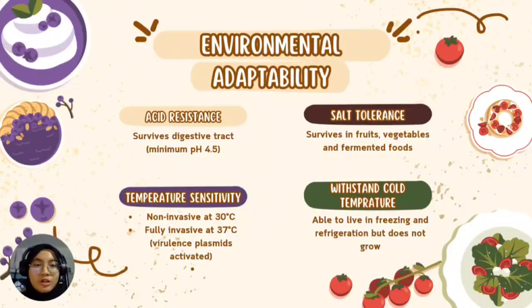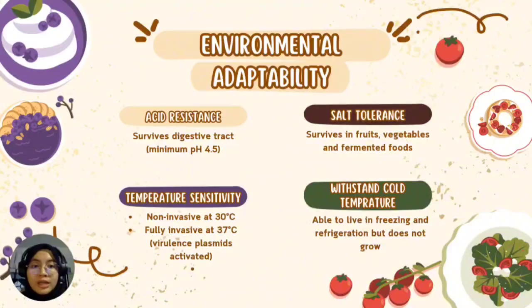So Shigella shows environmental adaptability. At body temperature, 37 degrees Celsius, it becomes invasive, expressing virulence plasmid genes like IpaA, IpaB, IpaC, and IpaD. These are essential for infection. Interestingly, at ambient temperature like 30 degrees Celsius, these are not expressed and the bacteria remains non-invasive.